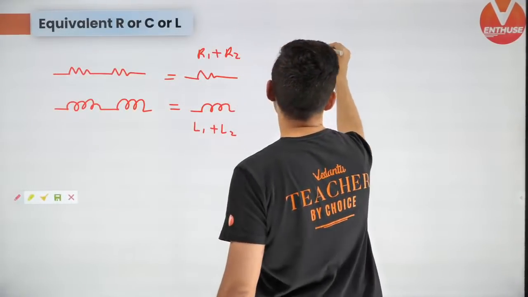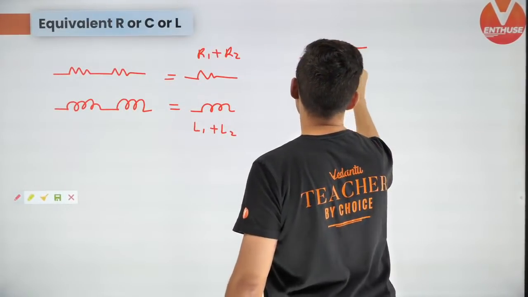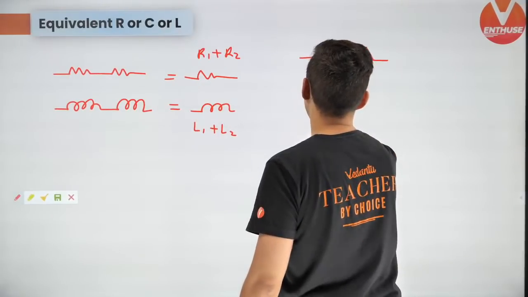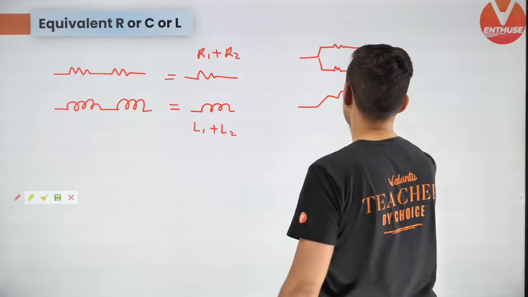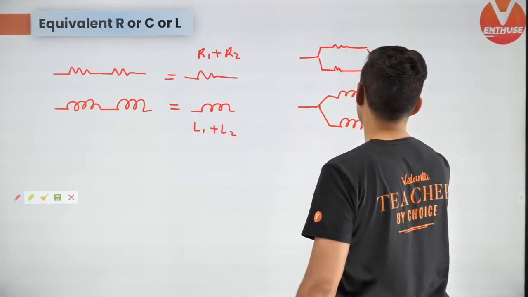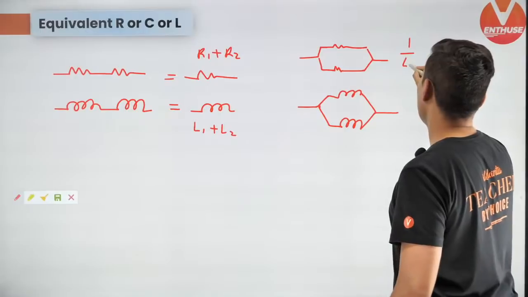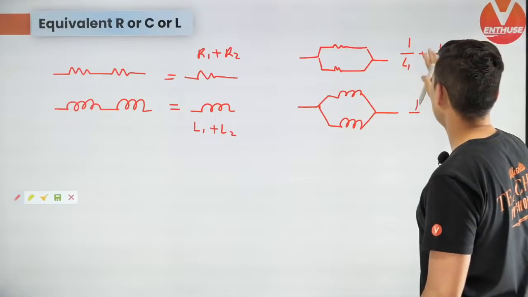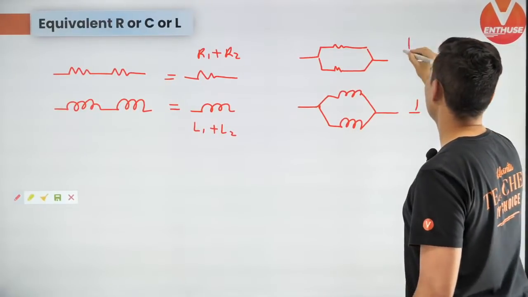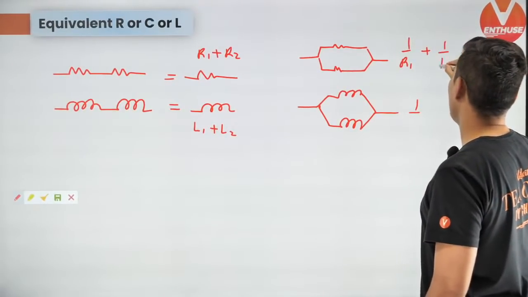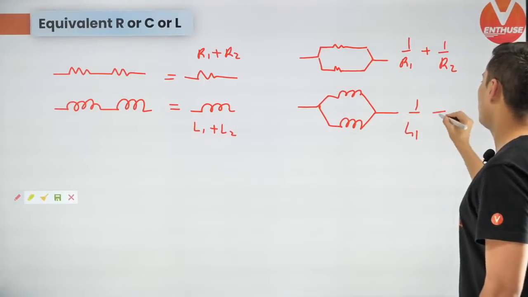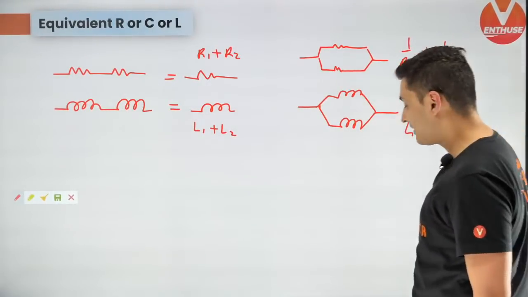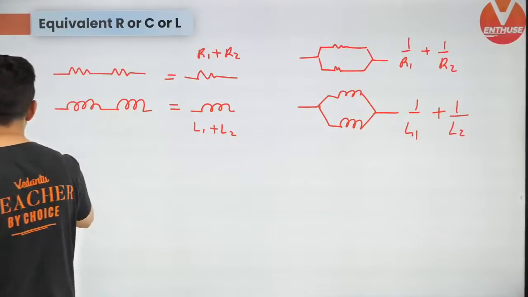Same thing when you have resistors in parallel, or inductors in parallel. Sorry, my bad, I wrote it the wrong way around. Let me write it down again: 1 by R1 plus 1 by R2, and this is 1 by L1 plus 1 by L2. This is how it works for resistors and inductors.